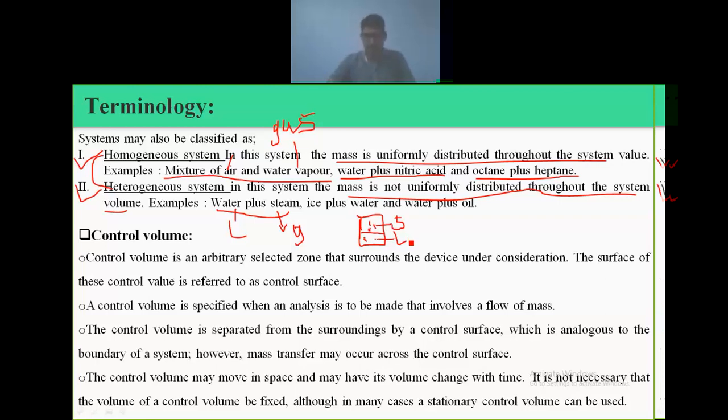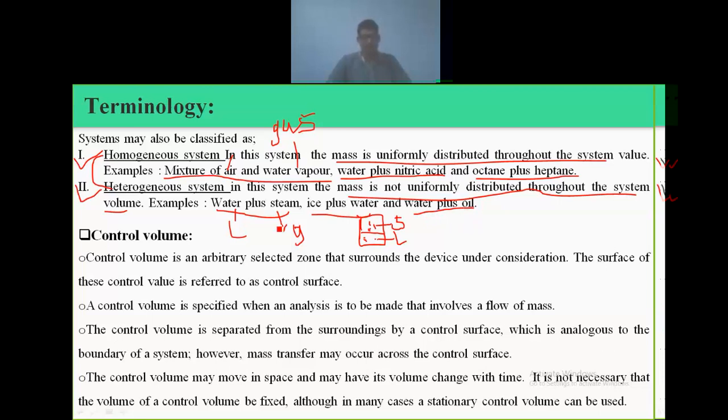So that system is called a heterogeneous system. Same with ice plus water, because ice is in its solid phase and water is in the liquid phase. Like that, water and oil, because oil is not soluble in water. It remains on its top or on its bottom, depending on density.